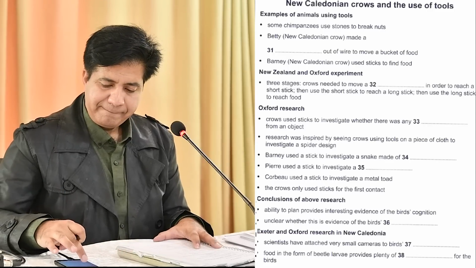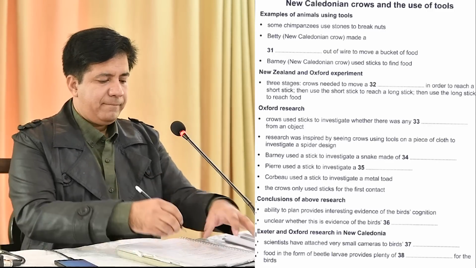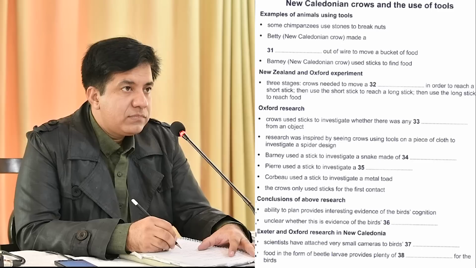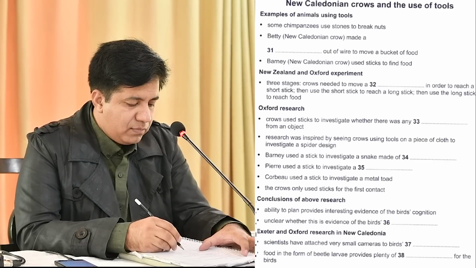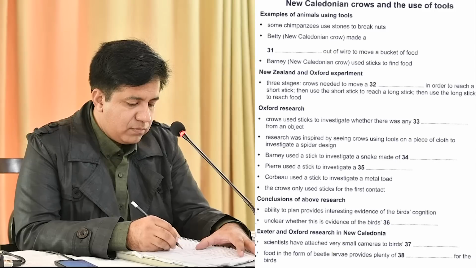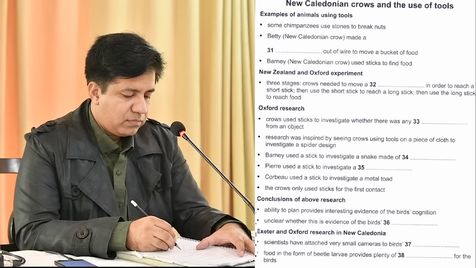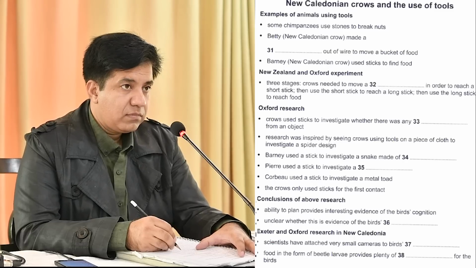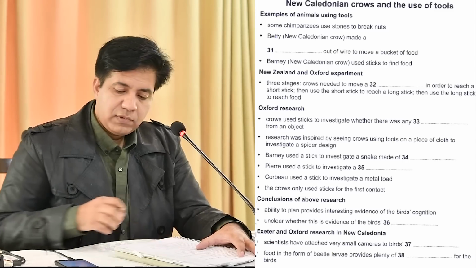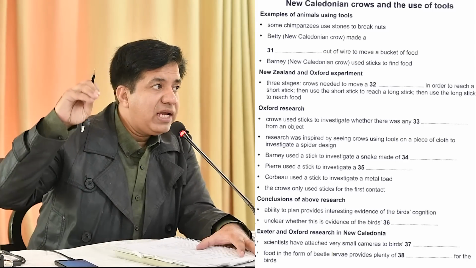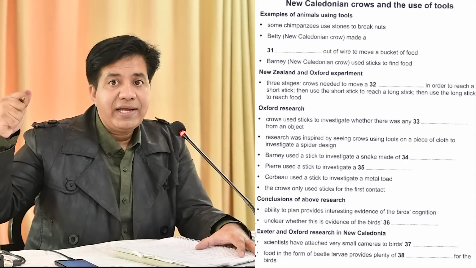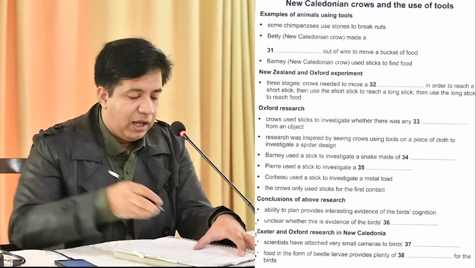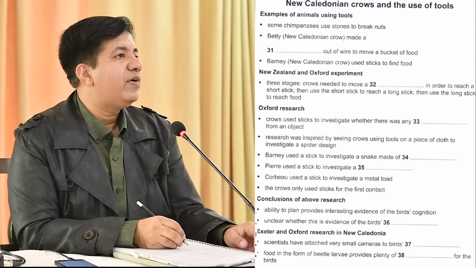Let's see. In other experiments, 2 different birds called Pierre and Corbeau also made a first approach with tools on 3 separate occasions. Pierre used a short piece of wood chip to touch a light which was flashing. To touch a light which is flashing or which was flashing. So investigate a light. For investigate, this time they use the word touch.